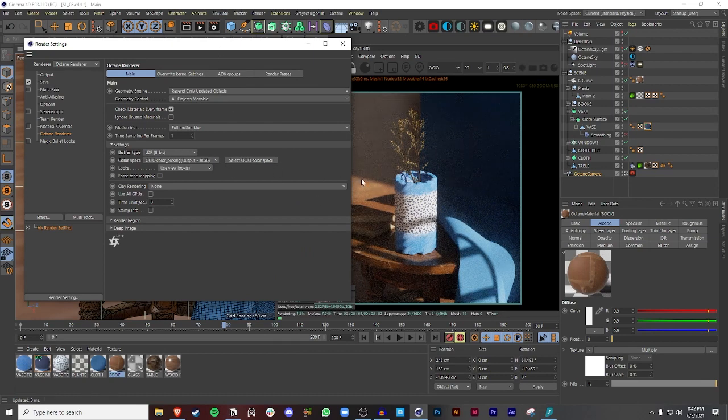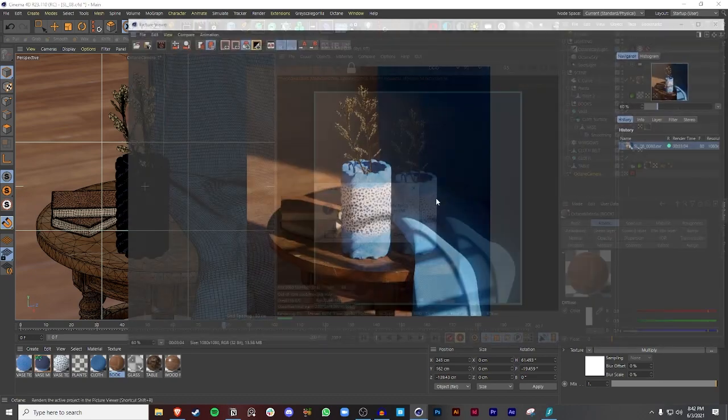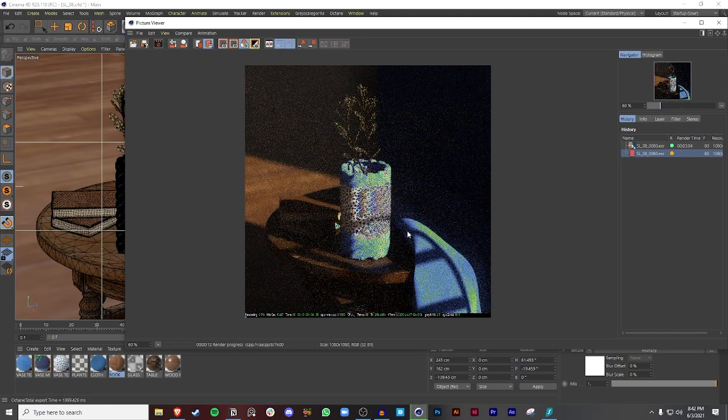But for example, let's say if you choose something different. So if you go to ACES CG and you render it out, I guess I could do it just for the sake of the video. So when you do this, it is going to look weird. And I've been trying to figure out how to make it look a certain way. So see, you're getting all this pixel.